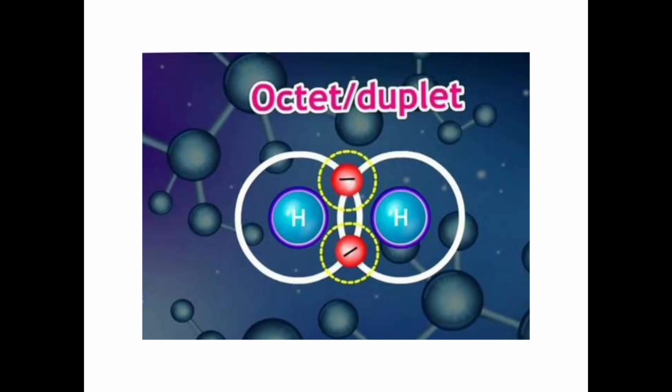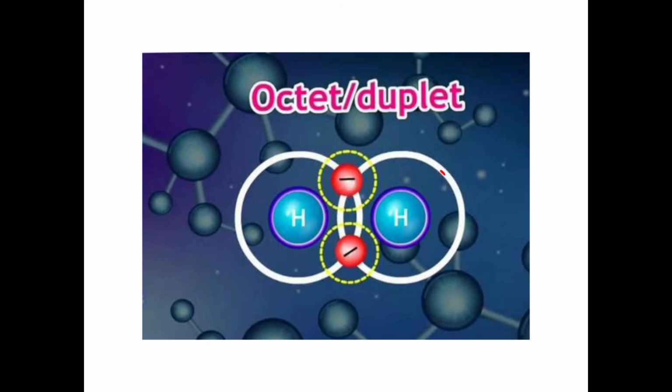So two atoms of hydrogen are identical and they have the similar tendency and therefore they share the electrons with each other and as a result, the electron duplet of both the hydrogen atoms is complete.